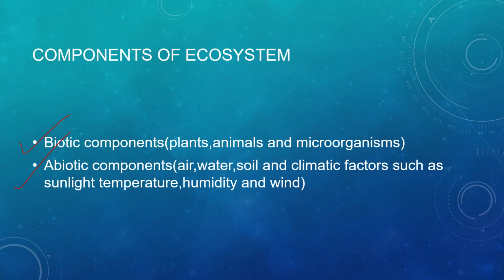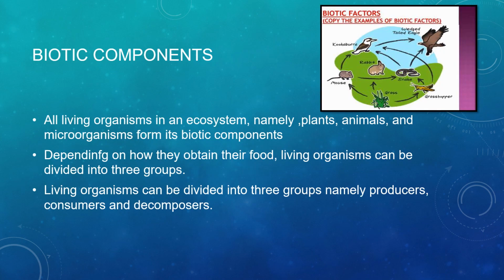There are two components of an ecosystem. One is the biotic component, that is plants, animals and microorganisms. Whereas air, water, soil and climatic factors such as sunlight, temperature, humidity and wind are the abiotic components of the ecosystem.